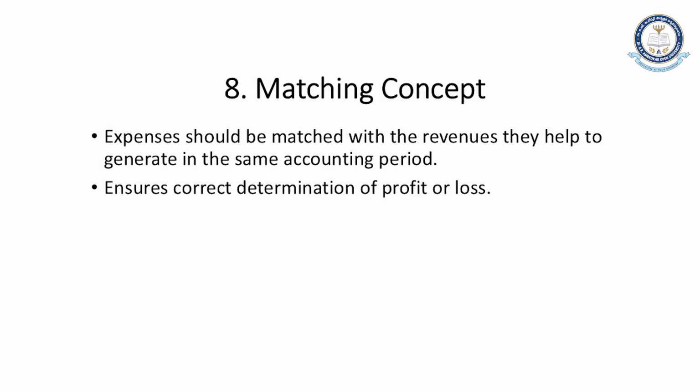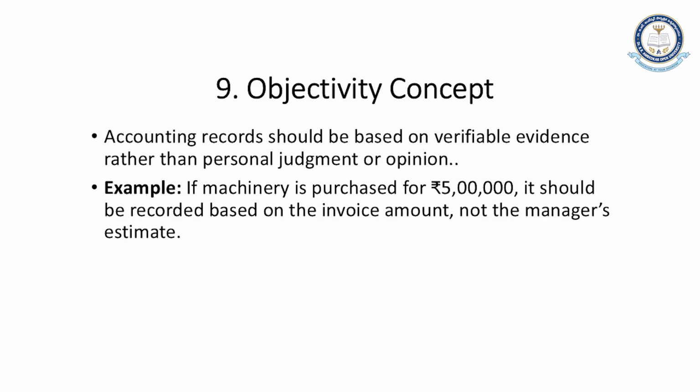So it ensures correct determination of profit and loss. It helps us identify whether we have got the profit or the losses, and it determines in a specific accounting period. Means in this particular year, if we have revenue of 10,000, against that revenue of 10,000 how much expenses we have made, then only we can calculate the profit or loss. This is what matching concept is, matching our expenses with the revenues in a particular time period, in a particular accounting period. And the last concept is objectivity concept.